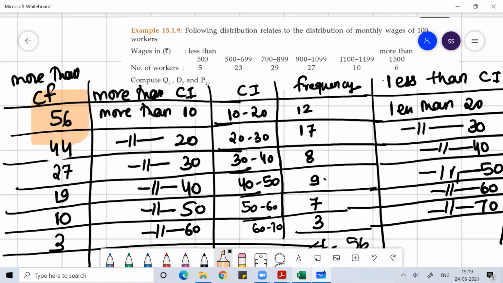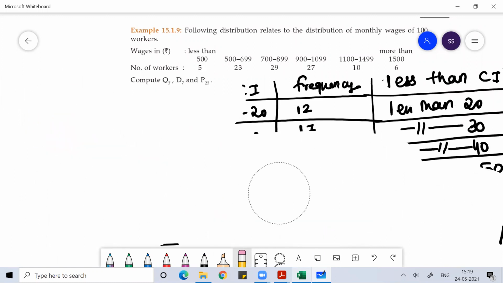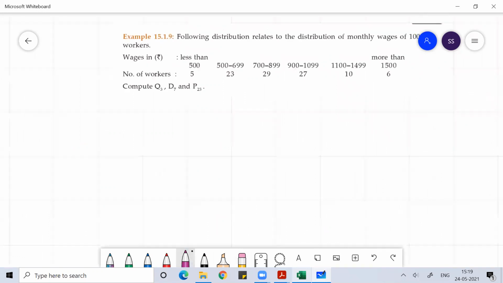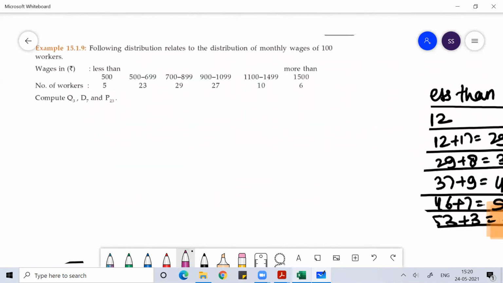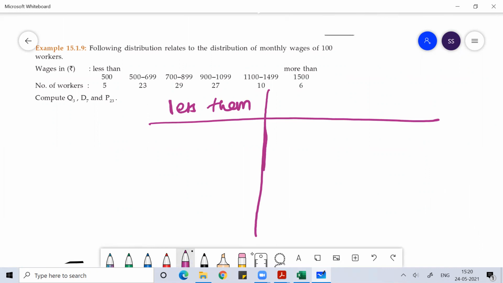You should be very clear with this part. If you see in this problem, in the question it is written less than 500.